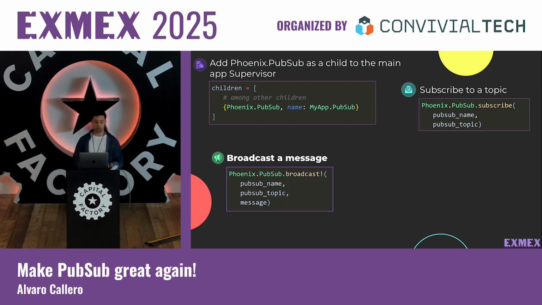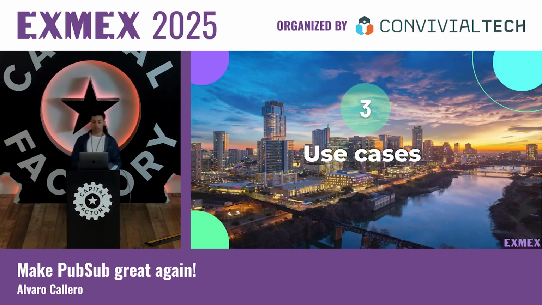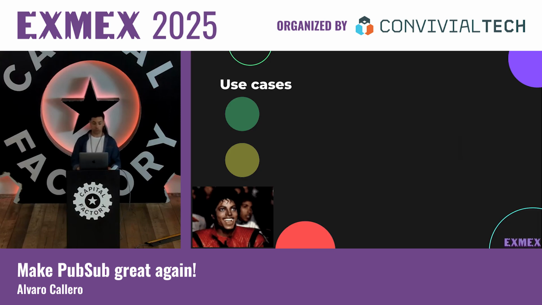Then we need to execute the broadcast. We need to send the message using PubSub. And then we need to add the handle info message to basically do some stuff after we receive those messages, okay?